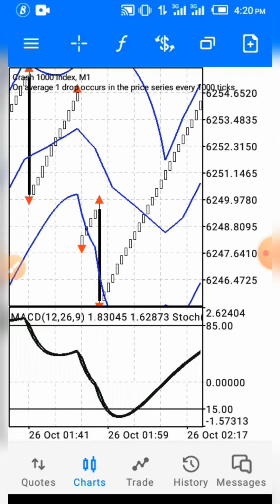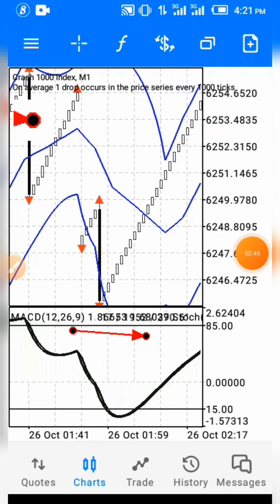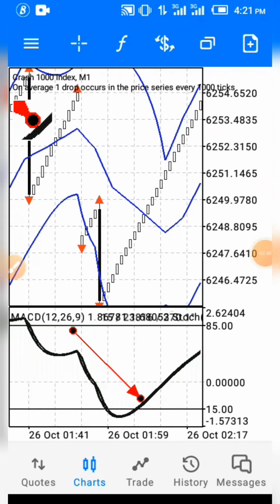Now, for an entry, we need a few conditions to be met before we take an entry, okay? So the first condition is, first of all, you wait for these black moving averages to get to the oversold level. That's the 15 level right here. So immediately it gets to the 15 level, that's your one condition you need to wait for.